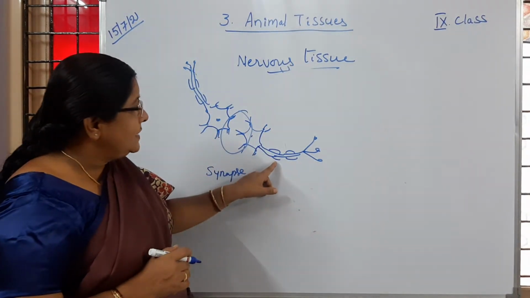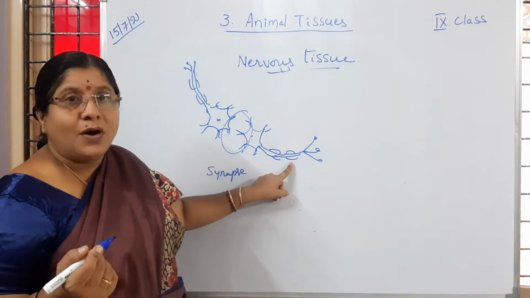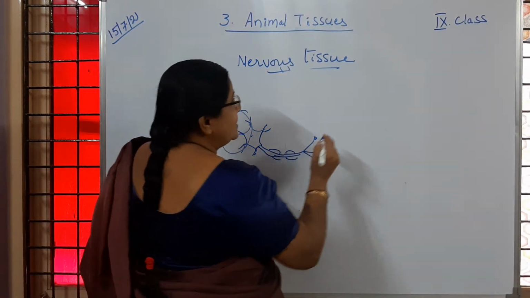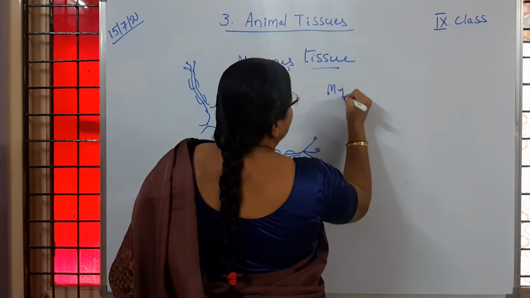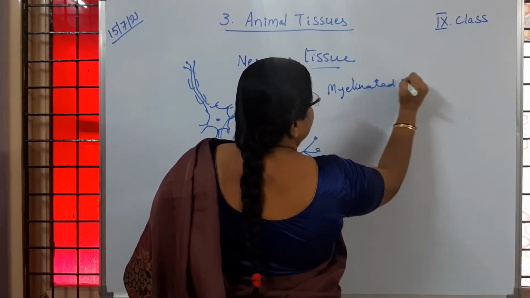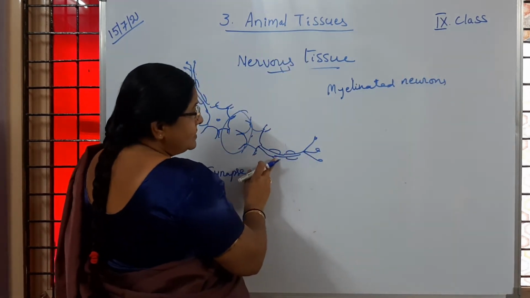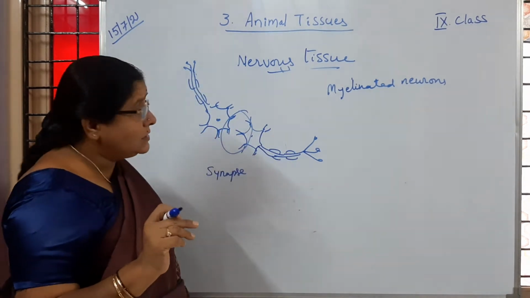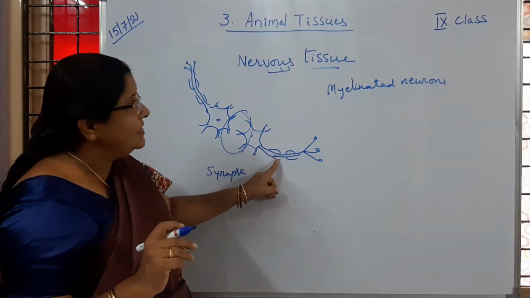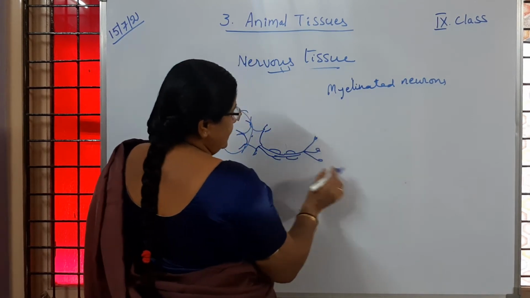Okay, so I said here this myelin sheath is there. Some of the neurons of our body, if we observe, are covered with myelin sheath, and they are called myelinated neurons. When do we call them myelinated neurons? If the axon of the neuron has a myelin sheath, if the axon is covered with myelin sheath, then those neurons are called myelinated neurons. Is it clear to children?